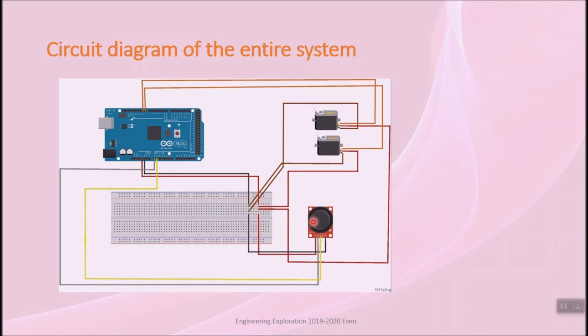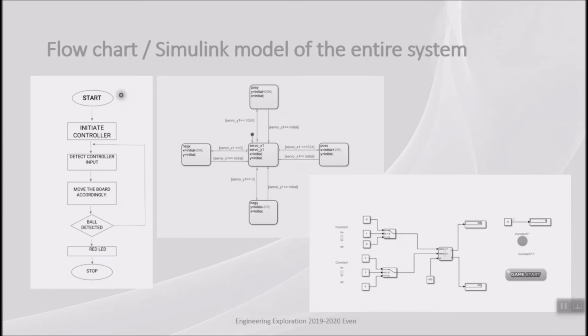The connections of the joystick are: the Arduino 5V is connected to VCC pin of joystick, Arduino ground to ground pin, Arduino A0 pin is connected to the vertical or Y pin, and Arduino A1 pin to horizontal or X pin. Let's understand the flowchart of our model to summarize the entire working.